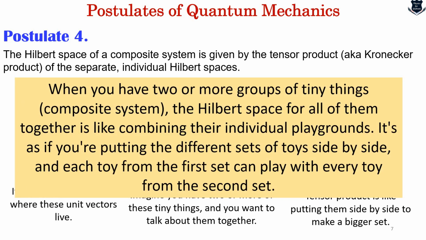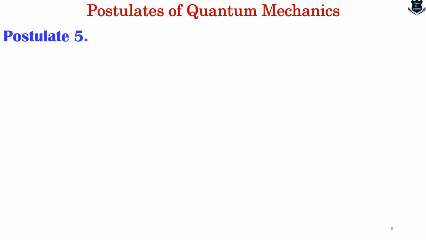So in simple terms, when you have two or more groups of tiny things, I mean a composite system, the Hilbert space of all of them together is like combining their individual playgrounds. It is as if you are putting the different sets of toys side by side, and each toy from the first set can play with every toy of the second set. So this is, in very lucid terms, what is called postulate number 4.